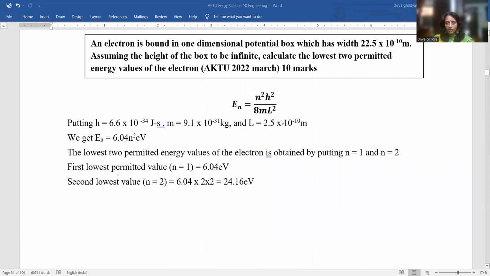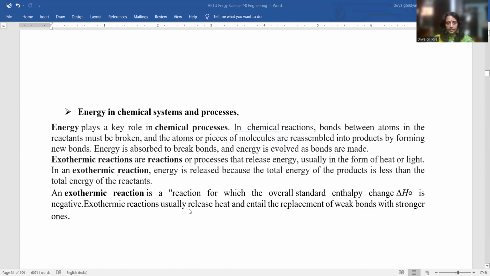We know from the formula for eigenvalues, En is equal to n square h square upon 8 m L square. H is Planck's constant, 6.6 into 10 to the power of minus 34 joule second. Mass of the electron is 9.1 into 10 to the power of minus 31 kg, and L has been given to me as 22.5 into 10 to the power of minus 10 meter. I will put these values here. I have been asked for the lowest two permitted values, so n equal to 1 and n equal to 2. I will get the answer.